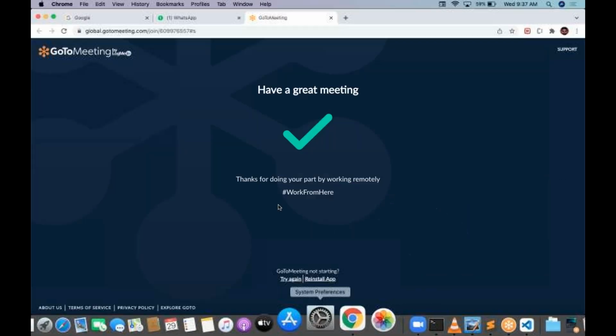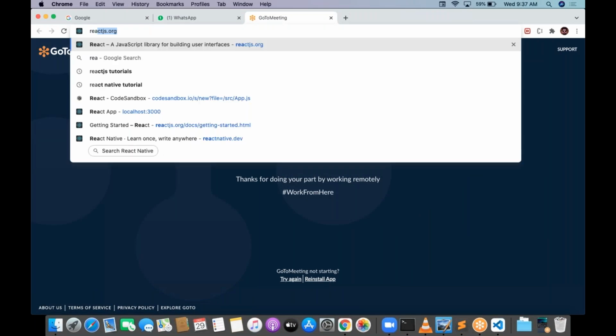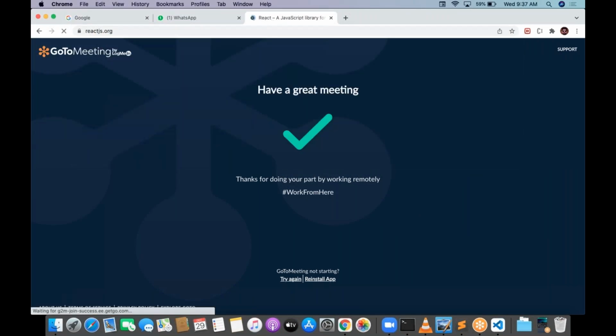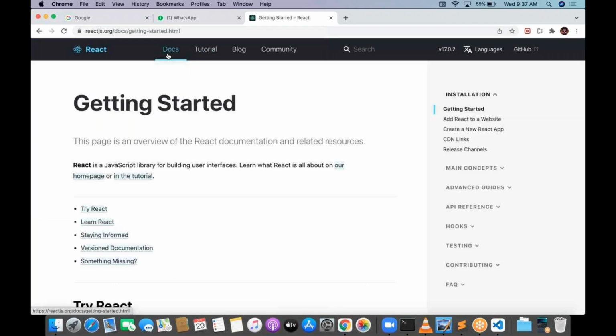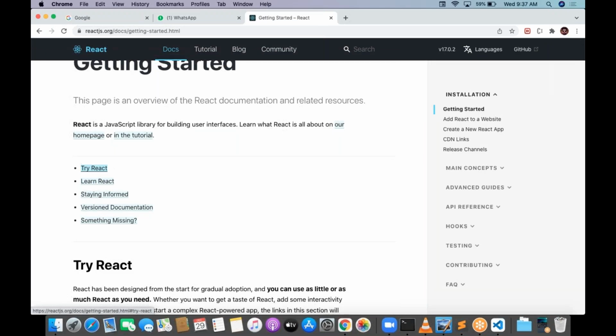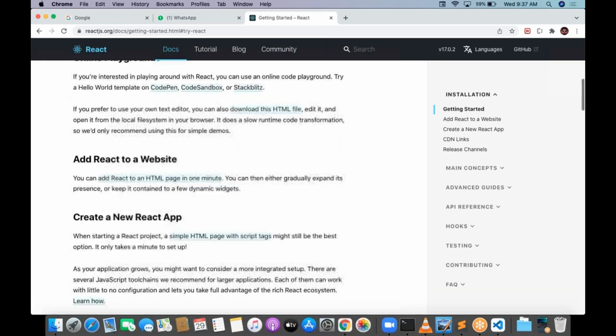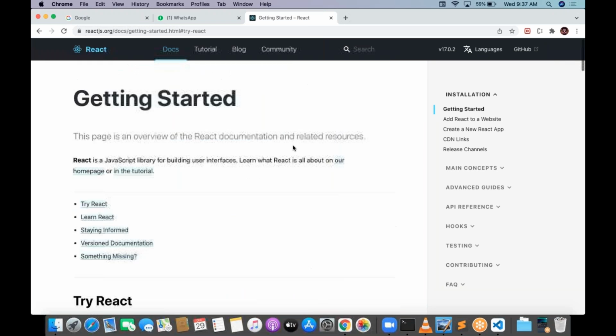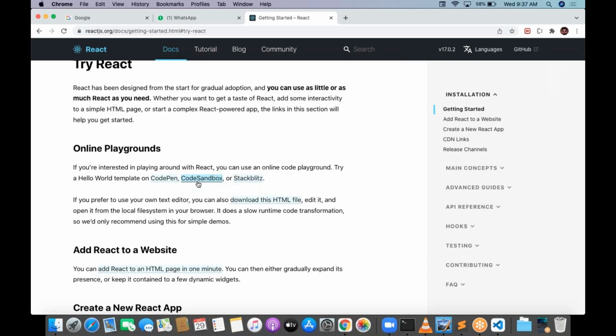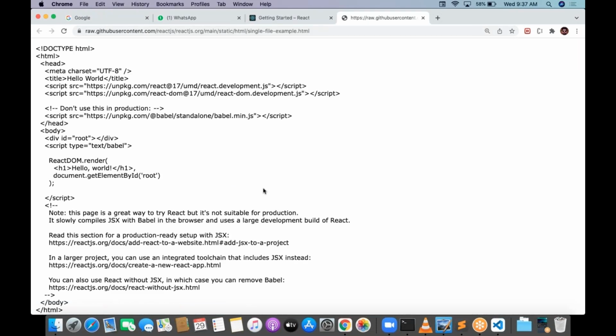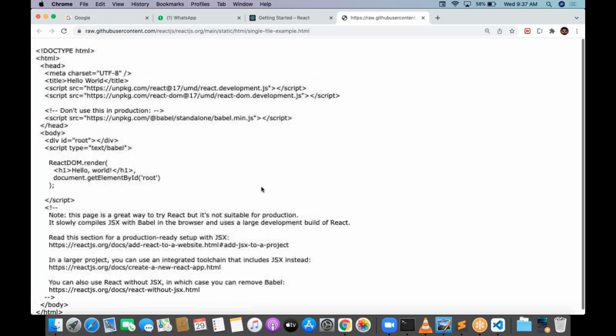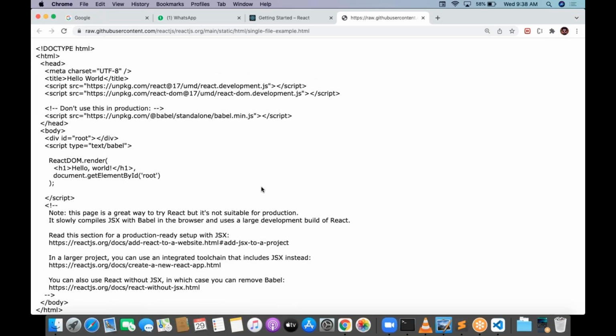Then you can go to react.dev. Go to the website and go to the docs, and you will find Try React. Go with the first one, which is download the HTML. Whenever you download the HTML, you can understand the CDN content. You just copy paste the content and save it in a JS file. That gives you a simple CDN file.